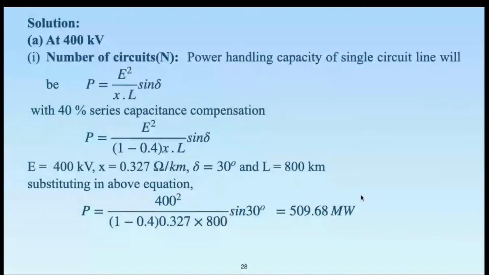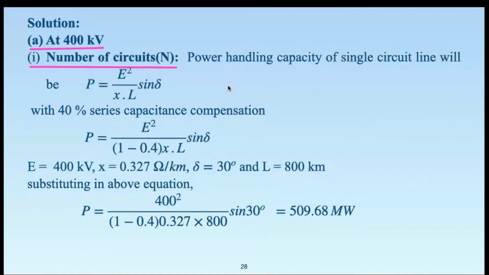So we first come across the transmission voltage of 400 kV. We consider the 400 kV alternative, the most common transmission voltage at present. And within the 400 kV alternative, as it is required in the question, we would like to find out how many circuits will be required for handling a power of 2000 megawatt at 400 kV and the given transmission distance and other parameters.